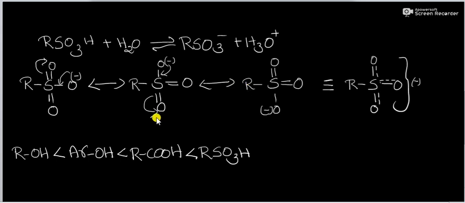Then in short, we can compare the relative acidities of alcohol, phenol, carboxylic acids and sulfonic acid. Which is more acidic? Sulfonic acid is more acidic than our carboxylic acid, which is more acidic than our phenol, and which is more acidic than our alcohol. That's all about the acidities of alcohol, phenol, carboxylic acids and sulfonic acids. Thank you.